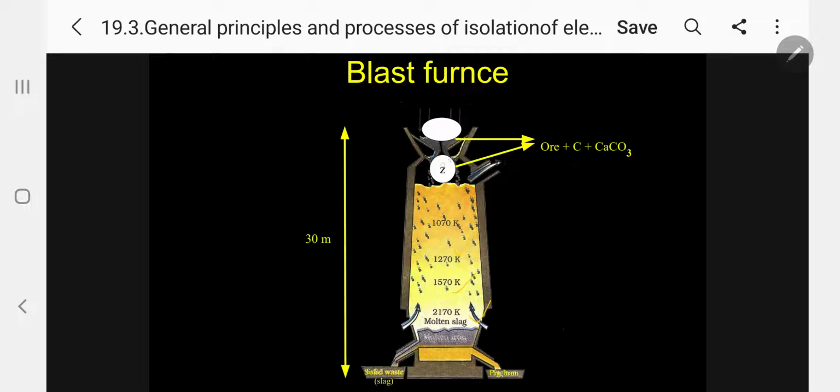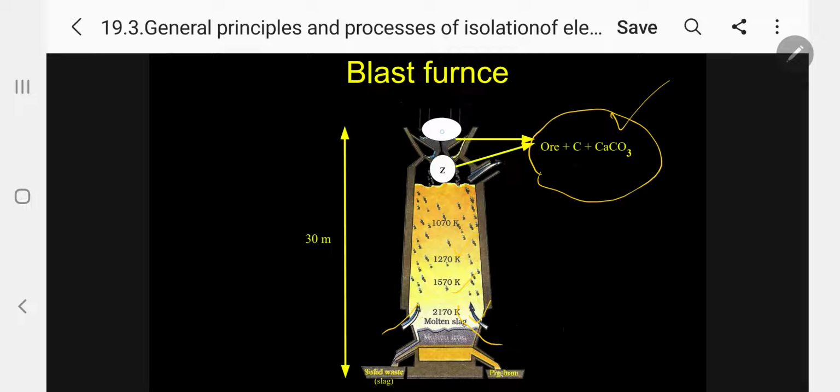So there is a provision at the top so that you can add your ore along with coke and calcium, that is, calcium carbonate. Please follow. So you are heating, and oxygen can be supplied through the air from the side here. So what will happen now? This is getting heated. When hot air is passing through, the lower one is at high temperature and going upward the temperature is low.